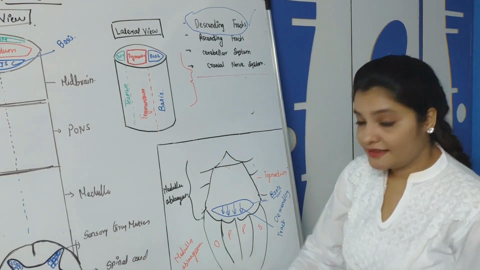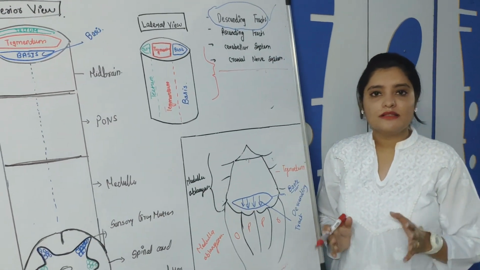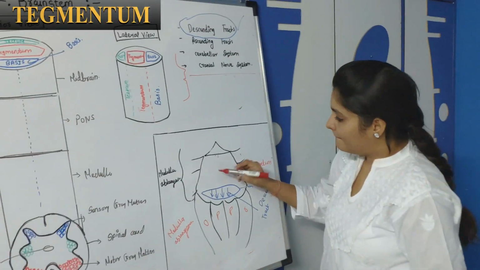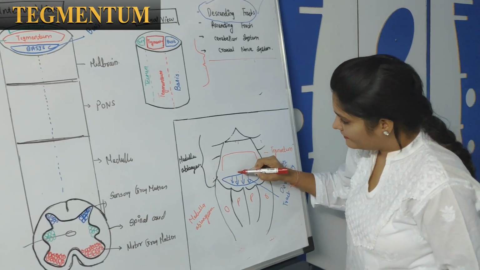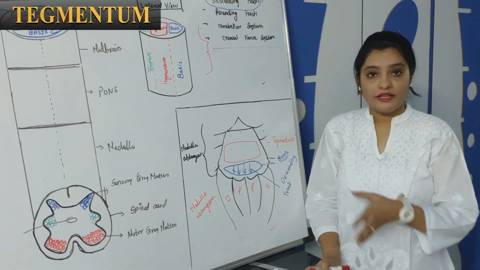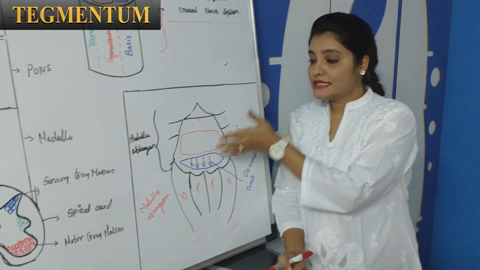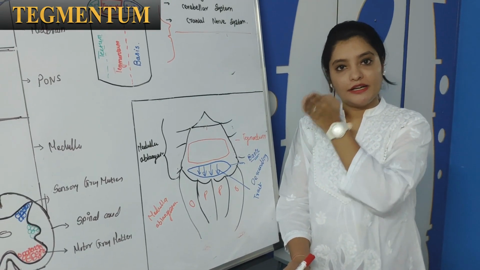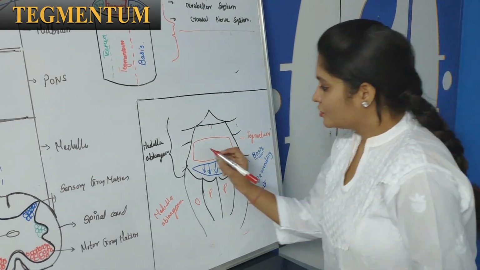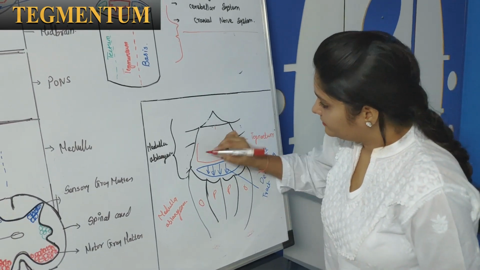Second, we'll see the tegmentum. The tegmentum is the most medial part of the brainstem. I am just giving the example of the medulla oblongata. The basis, tegmentum and tectum, all three structures are also situated in the pons and midbrain. So this is the tegmentum part.